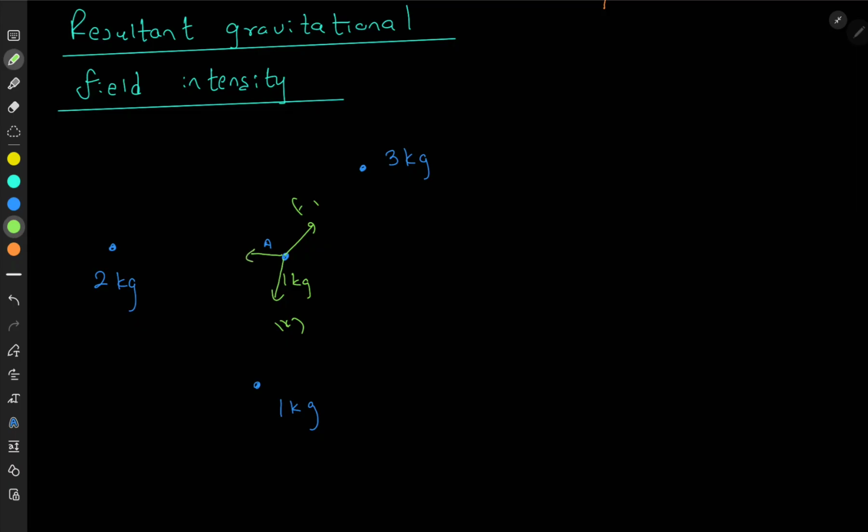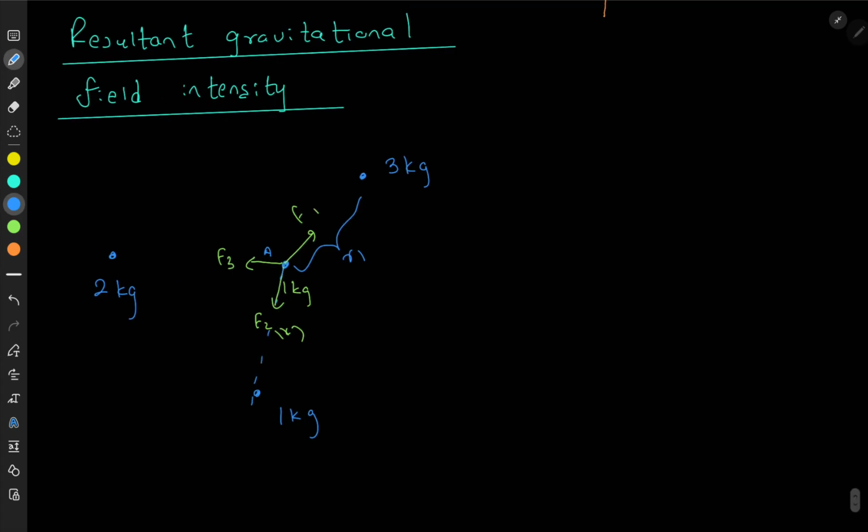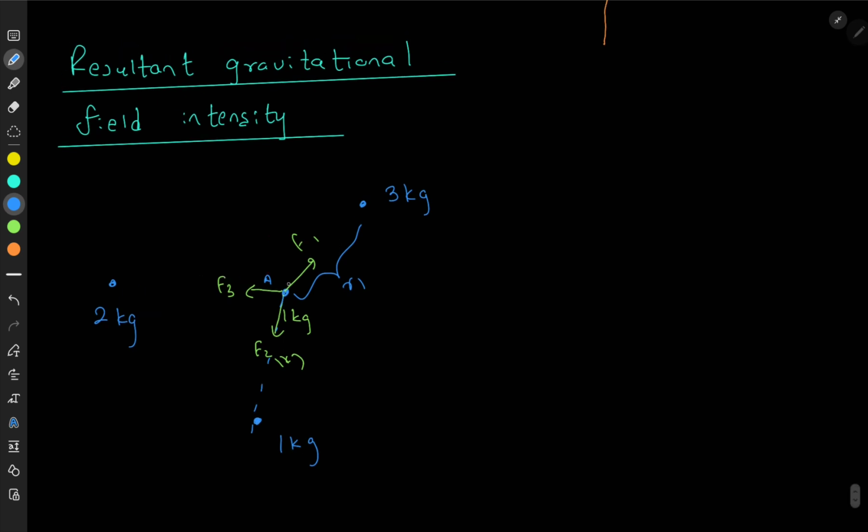In reality, we don't know the distances, therefore we don't know what the values of F1, F2 and F3 are. So you have to join the mass at A with each mass using a straight line, and then see the distance.